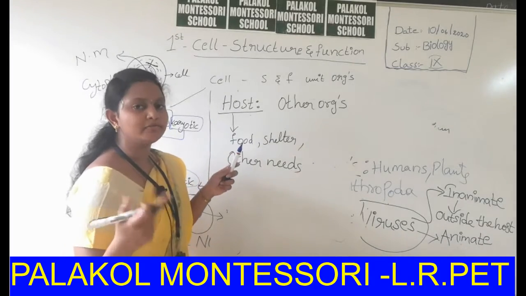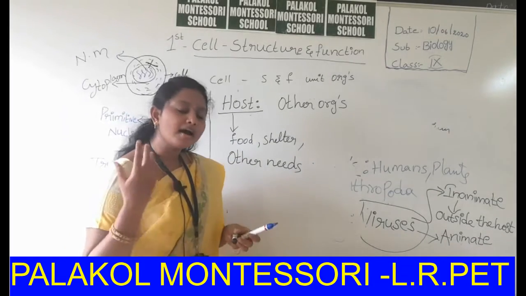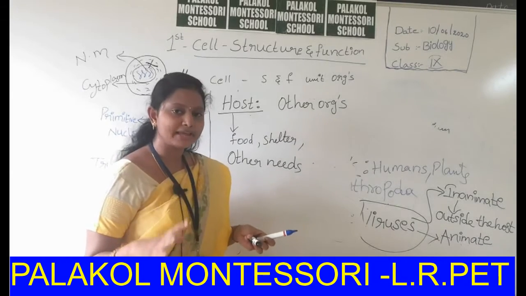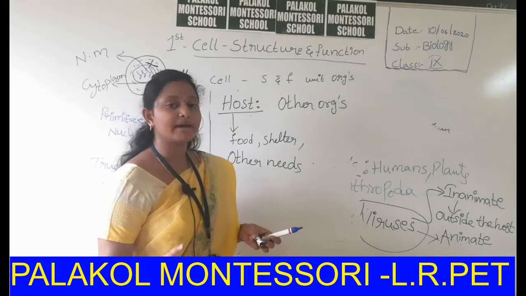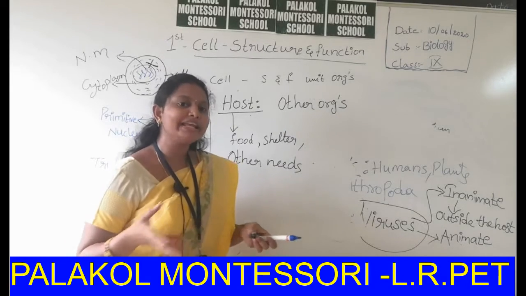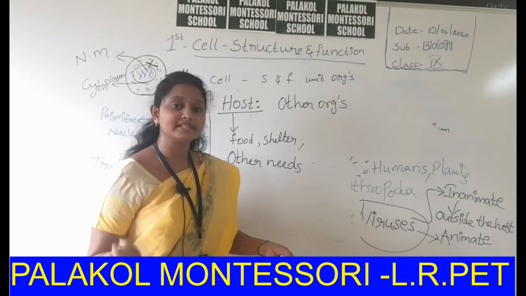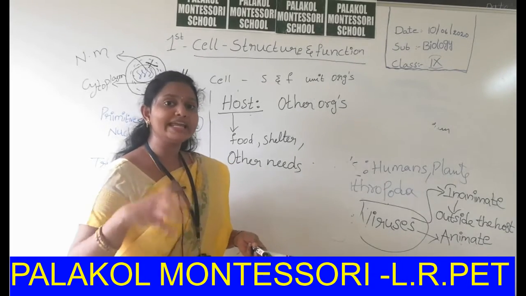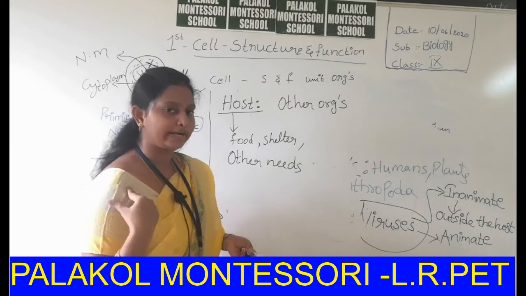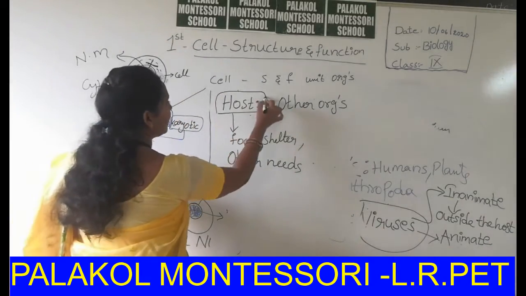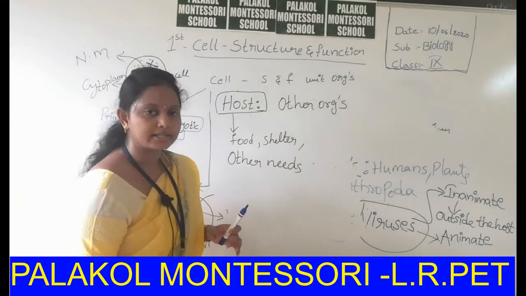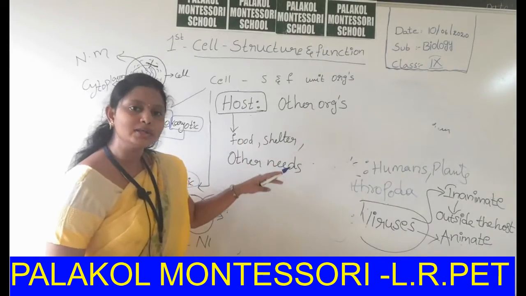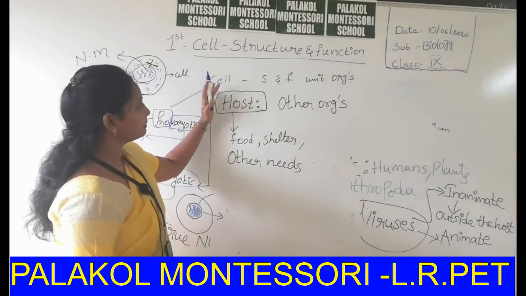Say one example for the host, a common example: the human being. We are host for so many types of microorganisms. Many microorganisms can live freely in our body, on the surface of the body. They can take food, they can take shelter, they can carry out their functions by using our body. That's why we are host for so many types of organisms. As usual, so many types of hosts are present in the universe. This is nothing but host.